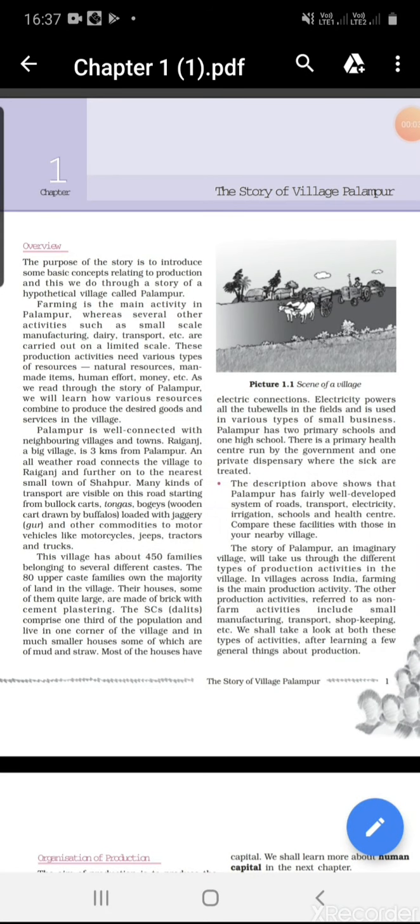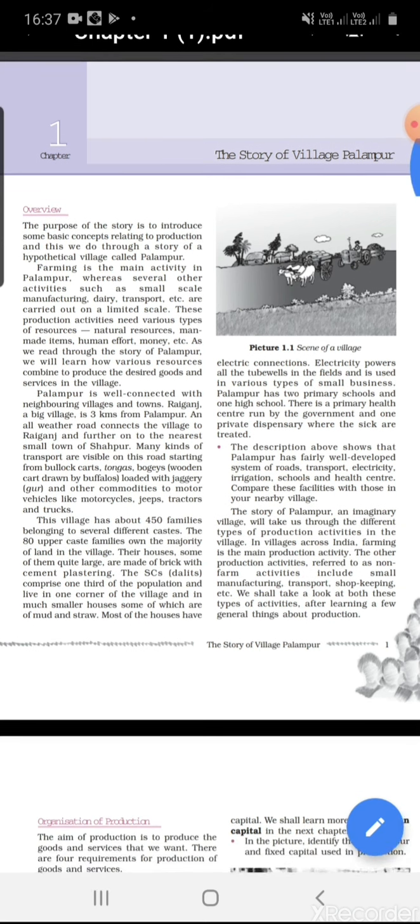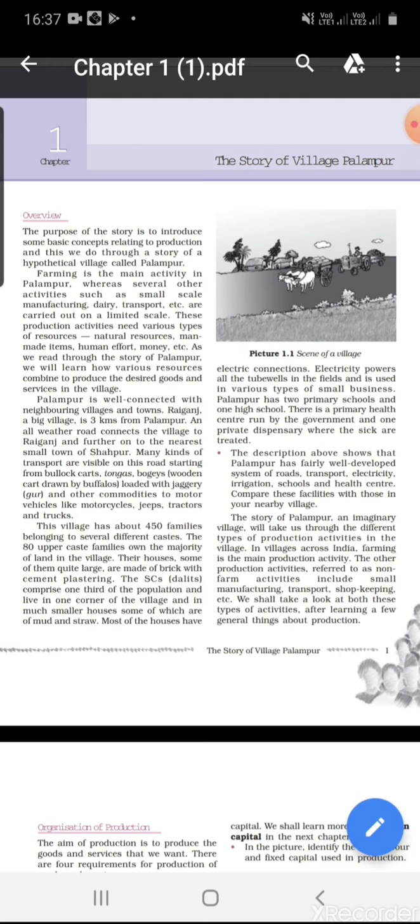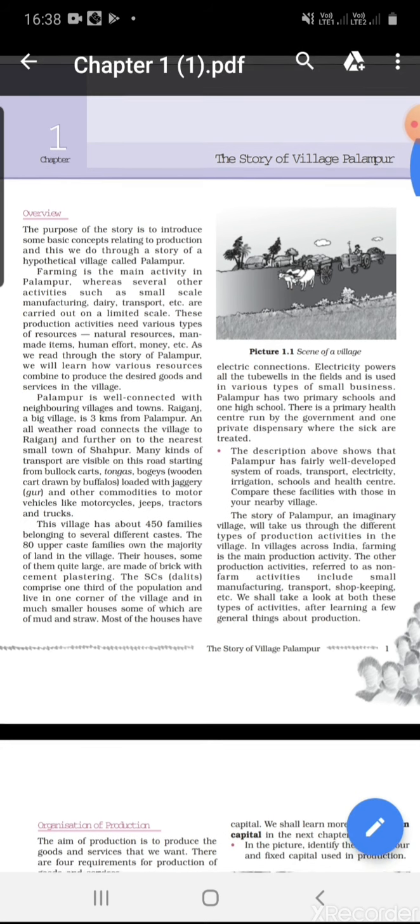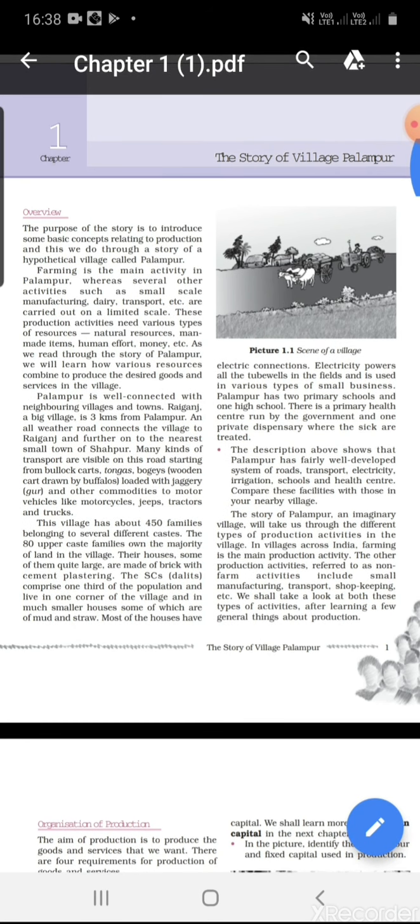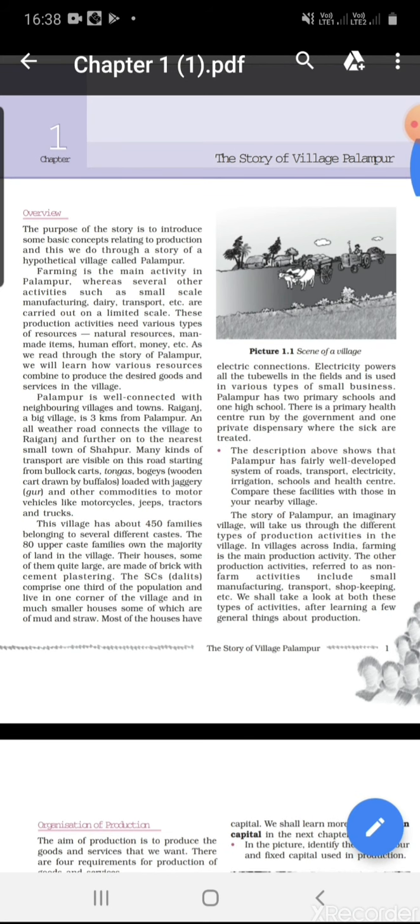Students, today we will discuss chapter 1 Economics, the story of village Palampur. By this story of village Palampur, we will understand the concept of production. We will see what things are required for the purpose of production. First, a general introduction regarding the village Palampur, which is a hypothetical, means imaginary village, is given.